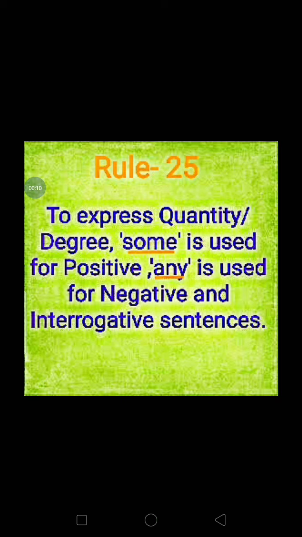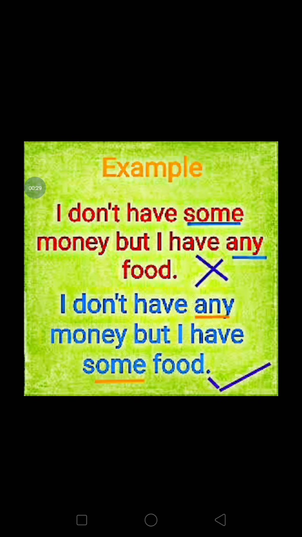To express quantity or degree, the word some is used for positive, that means some denotes a positive sense, and any is used for negative and interrogative sentences. Let's check the example, then it will be clear. I don't have some money. In this part, the sense is negative, but here the positive word some is used. And next part, but I have any food. See, here the sense is positive, but the negative word is used here.